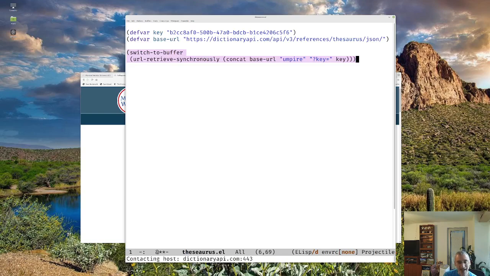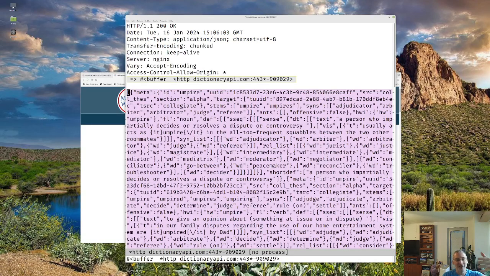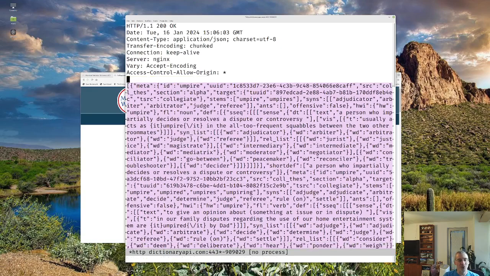So now if we execute this, it dumps us into this buffer, and this is what we're going to get back. Now, this is pretty typical of Emacs functions that get data, that they put it into a buffer, and then you can work with the buffer programmatically. So this is ultimately what we're going to work with.